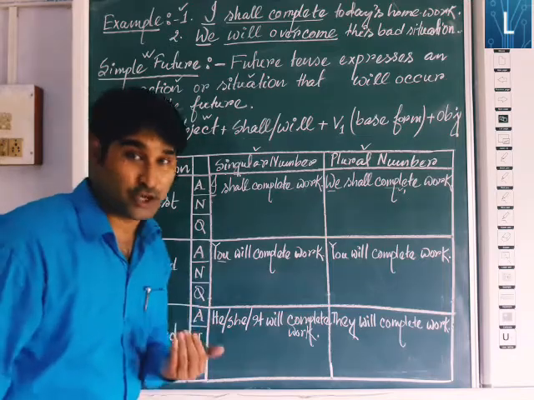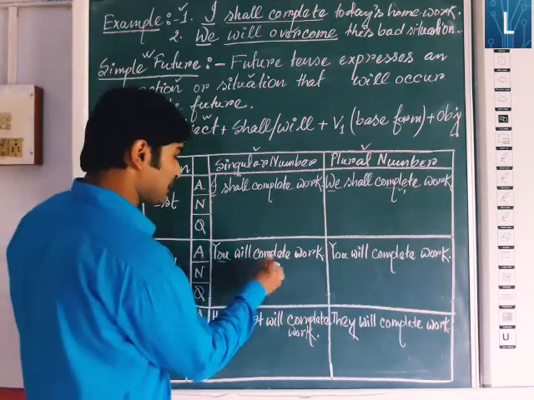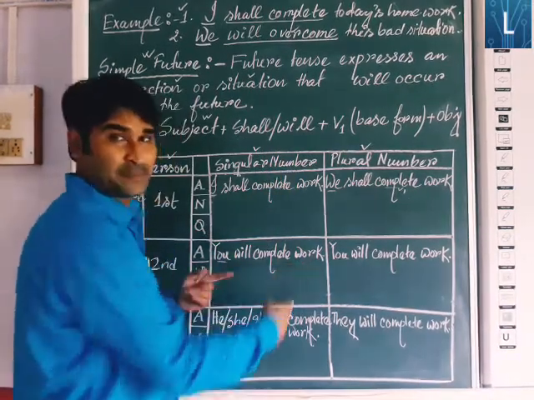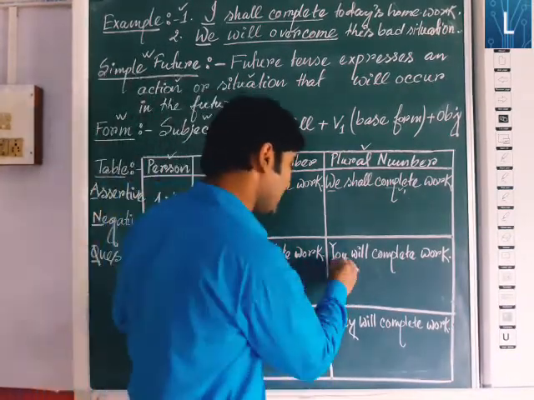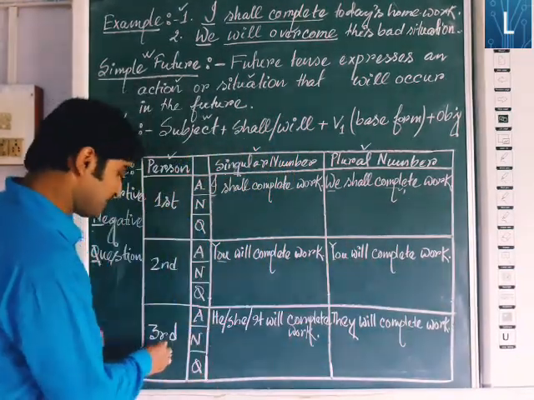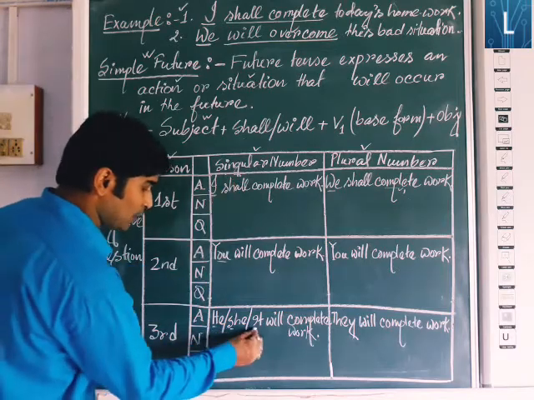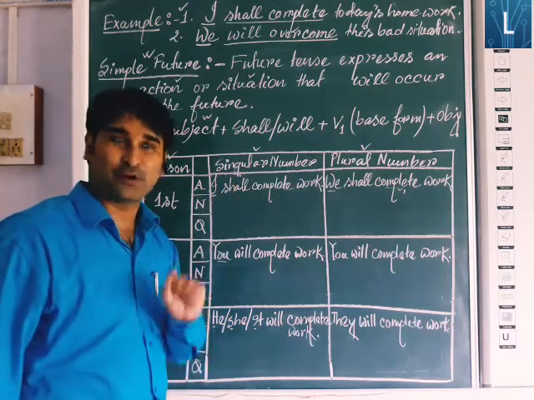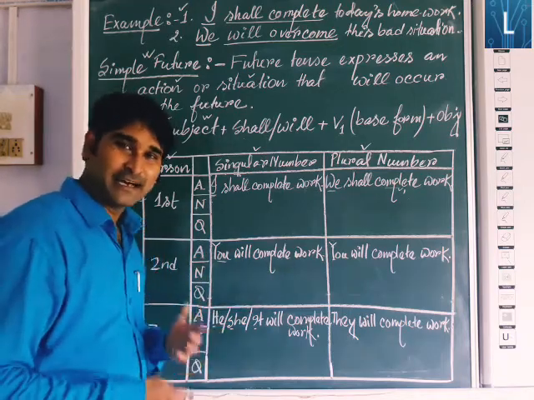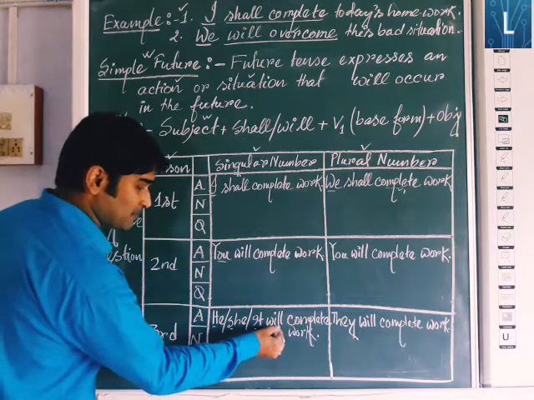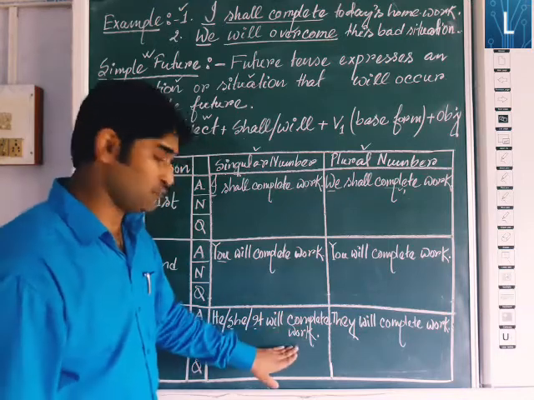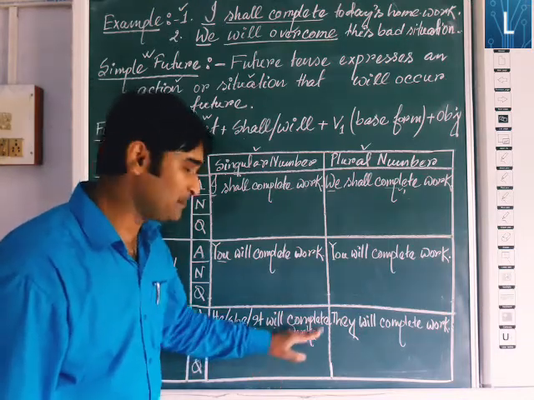Here you shall complete is not used, mind it. So you will complete work. Second person plural number, you, here also you will complete the work. Next one, third person singular number: he, she or it, or any other name, Ronnie, Moni, Madhu, Rani, whatever name you take. All will take will complete. So all third person singular, he, she, it, will complete work. Here shall complete is not used, it is will complete work.